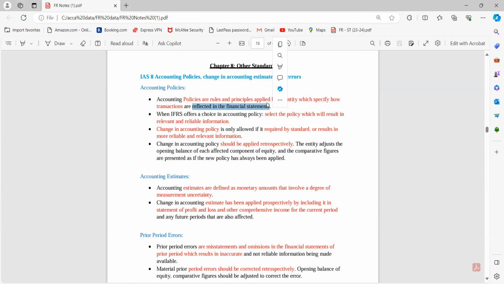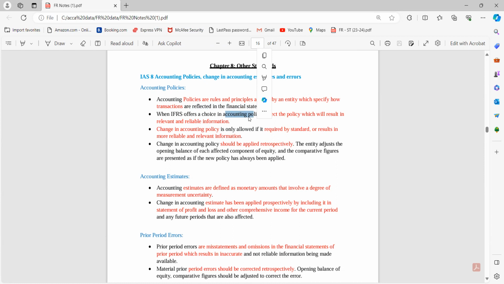So that could be different from one company to another company, so we have to mention whichever policy we are following. So when IFRS offers a choice of accounting policy, select the policy which will result in relevant and reliable information. So whenever there is a choice, yes, I want to apply this policy or not, I have to apply the policy which will give me benefit over the other options.